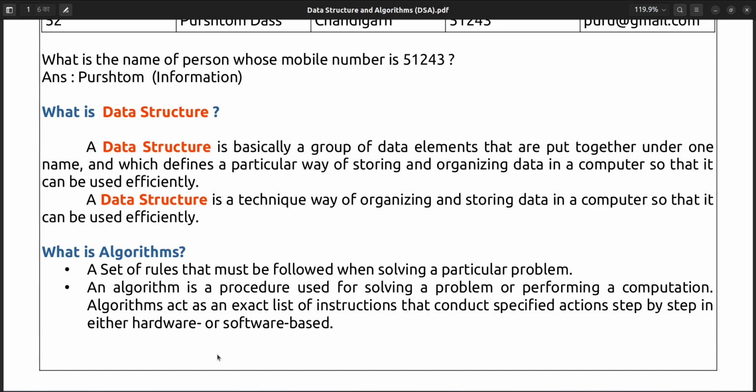You can use C, C++, Java, Python, any language if you want to use. So the advantage of an algorithm is that you can implement it in any programming language. An algorithm is not programming specific.